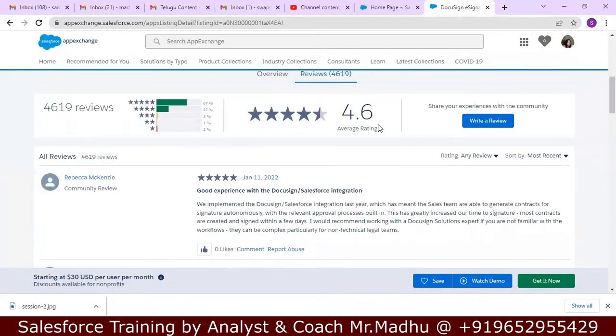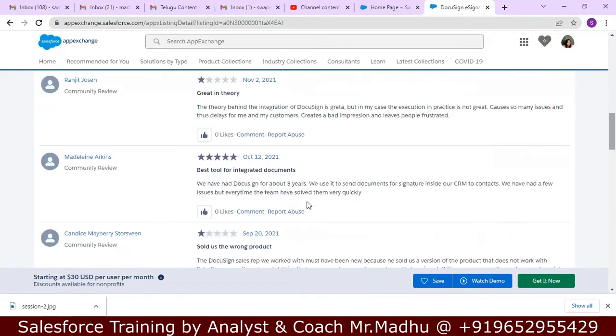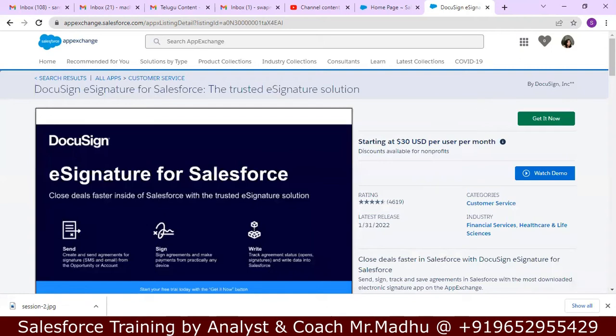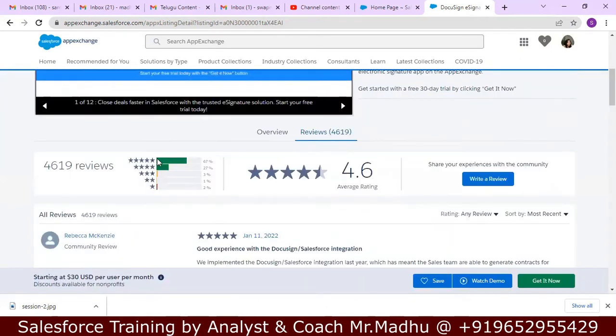See here, average rating is there, 4.6 is the highest rating. Some people have given 5 rating. Some people have given 1 rating. So based on the average rating, we can decide to use this application or not. Many people, 67% have given 5-star rating, 27% given 4-star. Like if you want to buy any product from Amazon as well, we see the reviews of the product. Based on the reviews, we can decide this product works better or not.